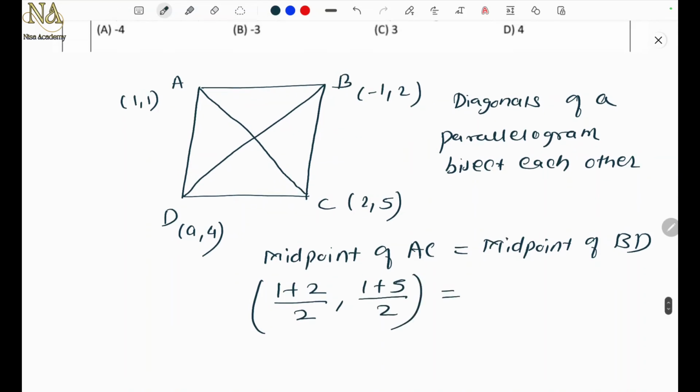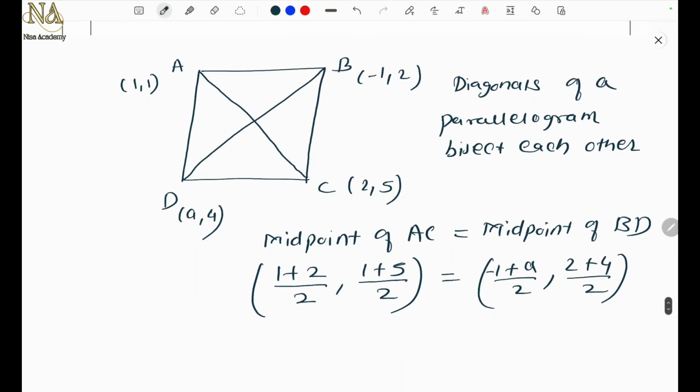Then for midpoint of BD, (minus 1 plus A) by 2 and (2 plus 4) by 2. I hope you know the formula. I will just write here the midpoint formula: x1 plus x2 by 2, y1 plus y2 by 2. I have just directly done that.